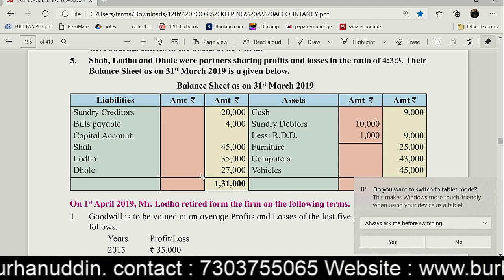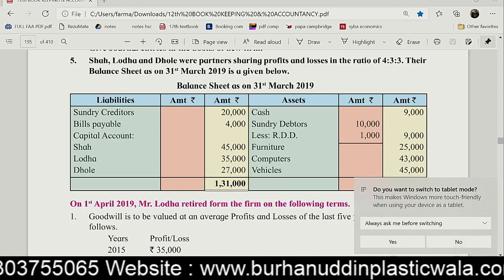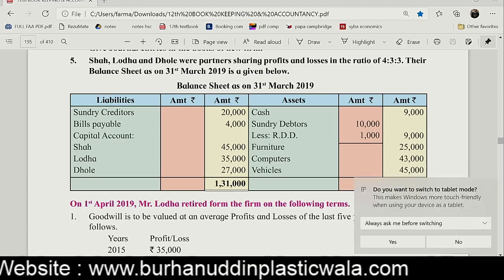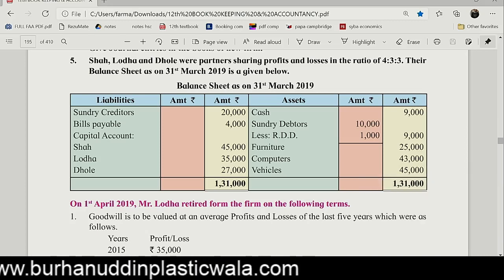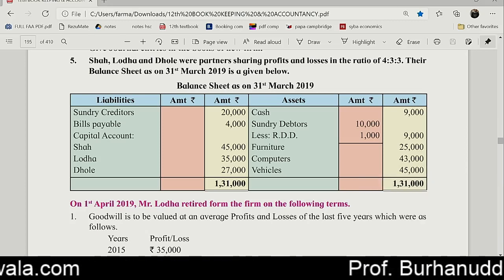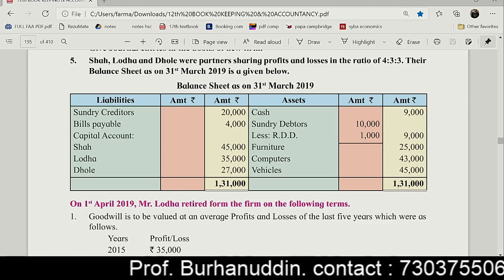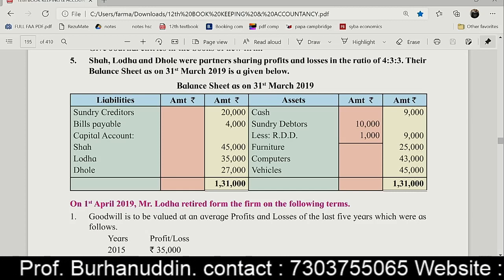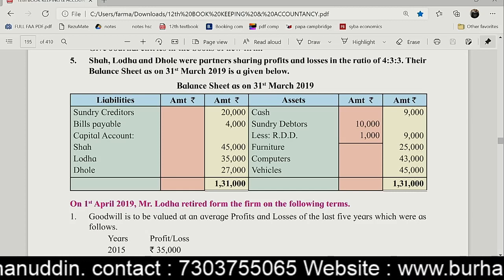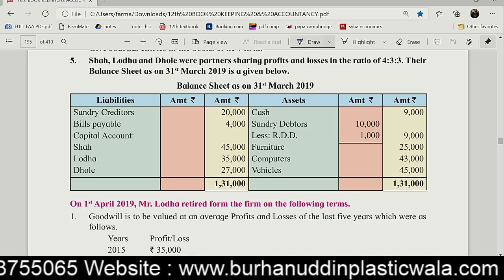Let's take the next question. Question number 5. I guess this is the last question for this chapter. Shah, Lodha, and Dhole were the partners sharing profits and losses in the ratio of 4 is to 3 is to 3. So the old ratio given in the question is 4 is to 3 is to 3. Okay, I'll just underline that.